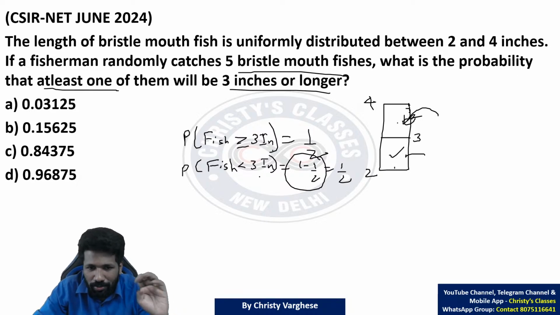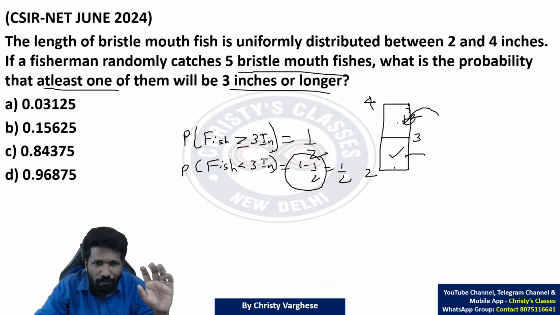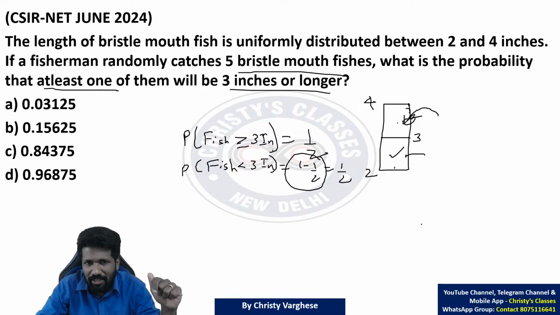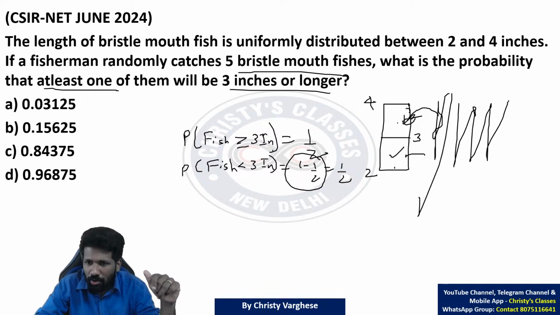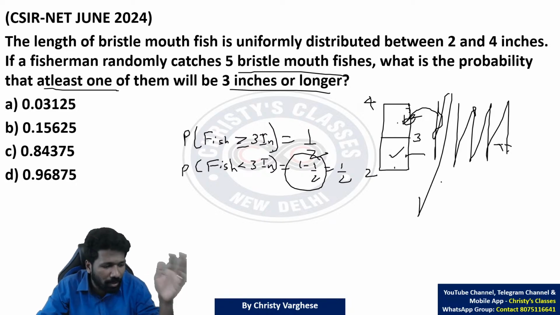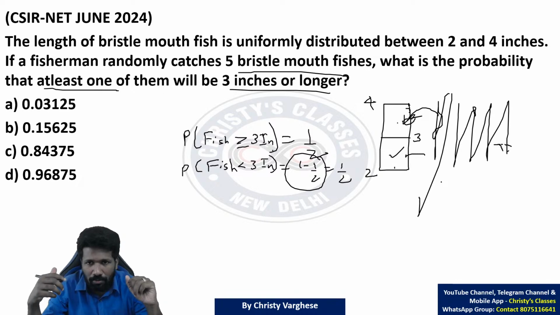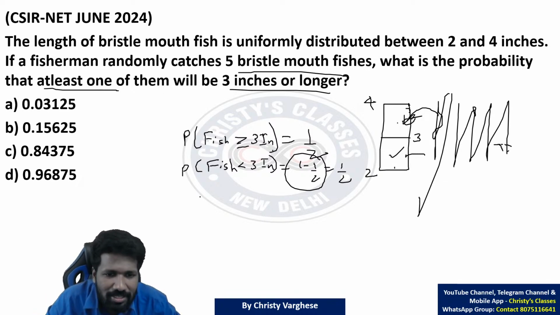So now why we need this, I will tell you. ये देखिए 5 fishes के बारे में practically सोचो. You are catching 5 fishes. So 5 fish का length, maybe all of them are 4 inch or 3 or above 3, or maybe 4 of them are 3 or above, or 2 of them are 3 or above. That means you can list it out.